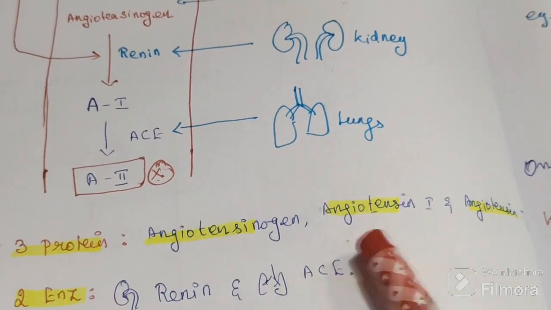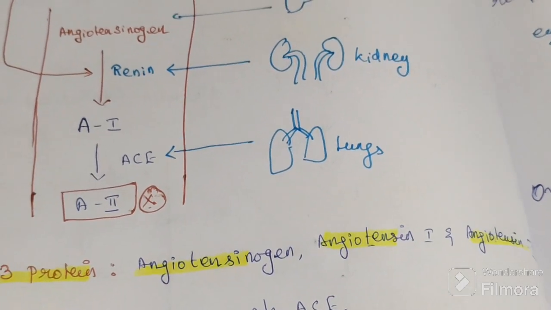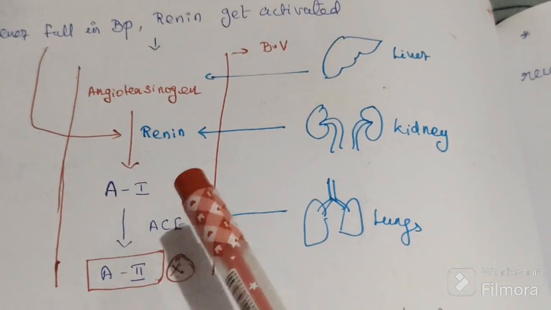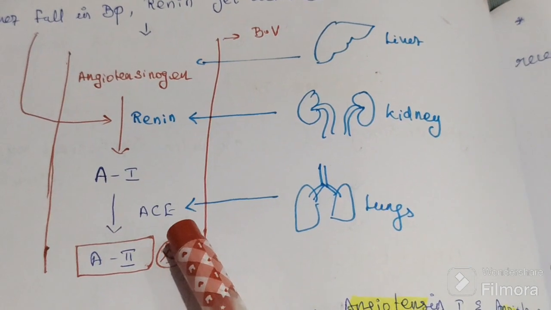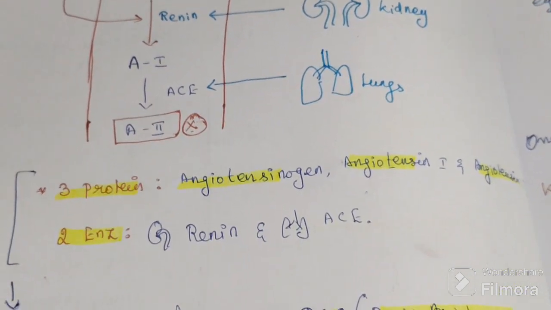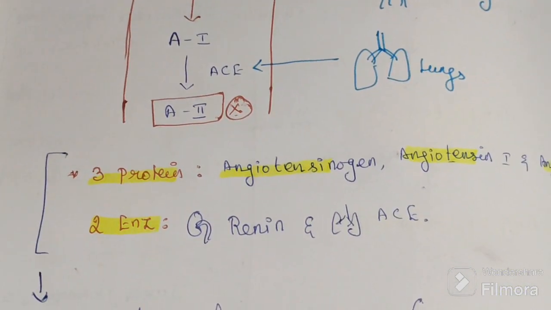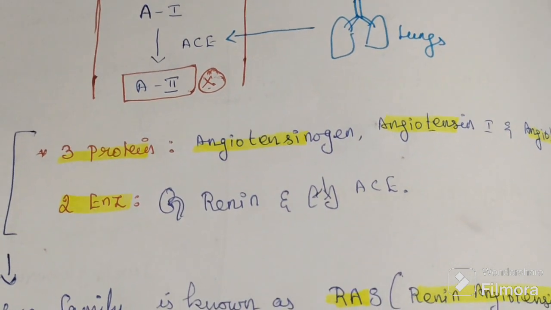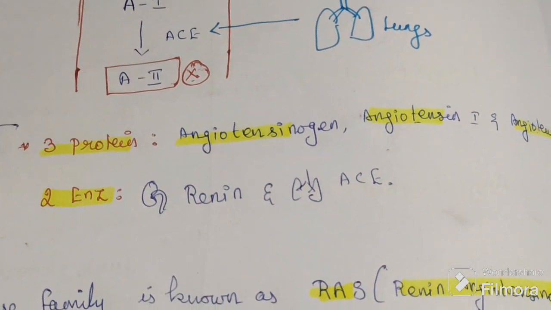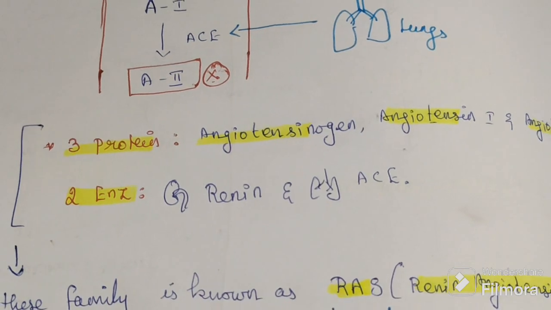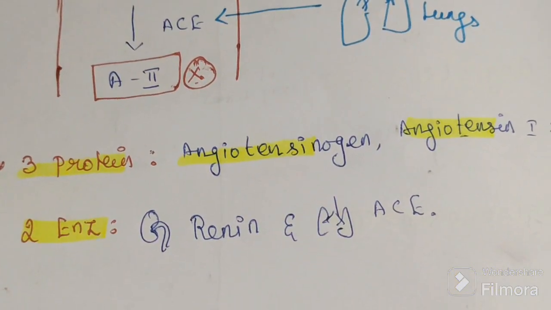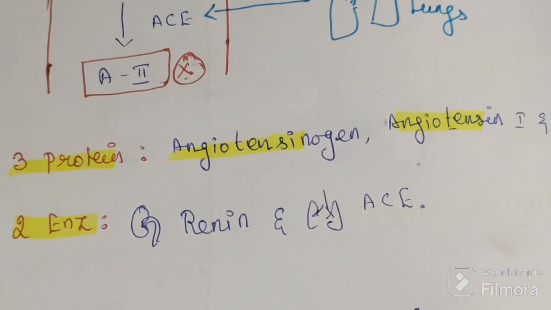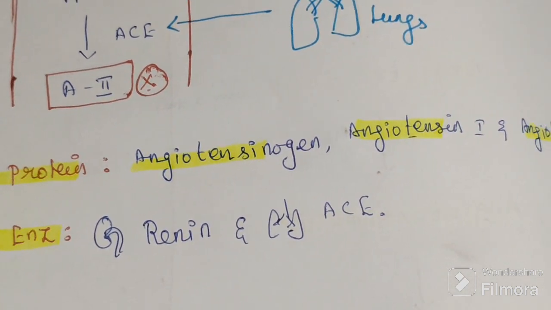What are the enzymes? Renin, then angiotensin converting enzyme. Totally five things are present. So three proteins, two enzymes, and the proteins are formed one by one.